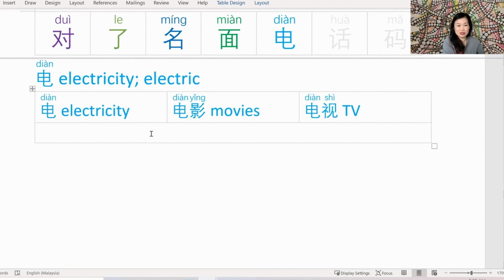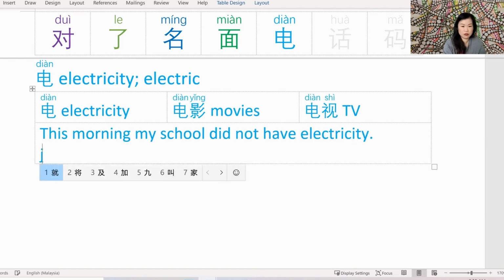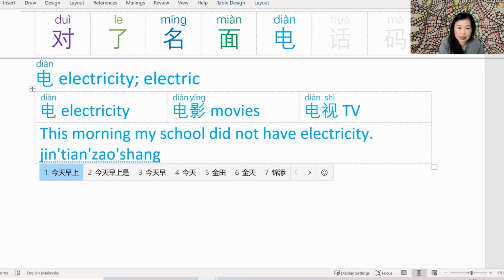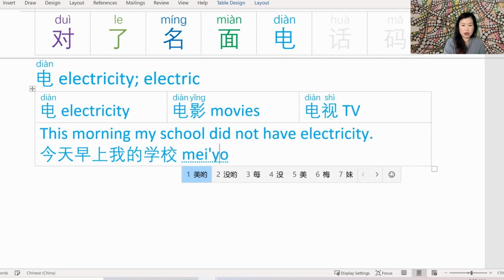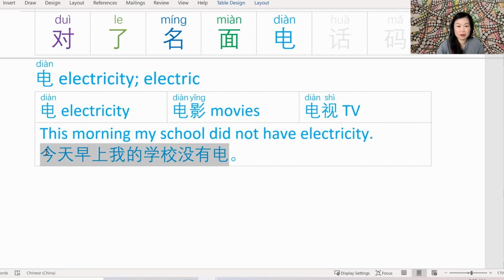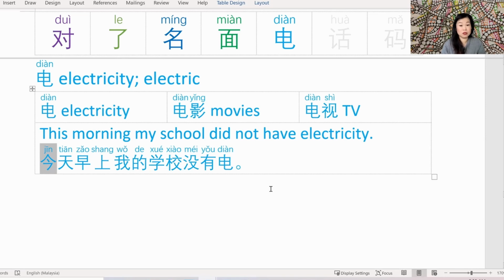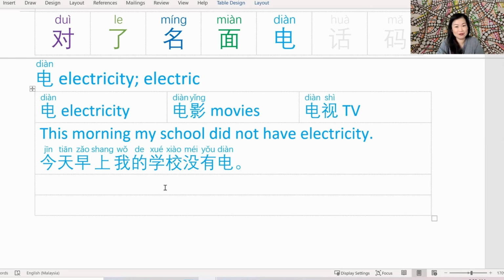Okay, let's make a sentence using electricity. Keep it nice and simple. There you go. This morning 是今天早上我的学校没有电. Very simple example. 今天早上我的学校没有电.